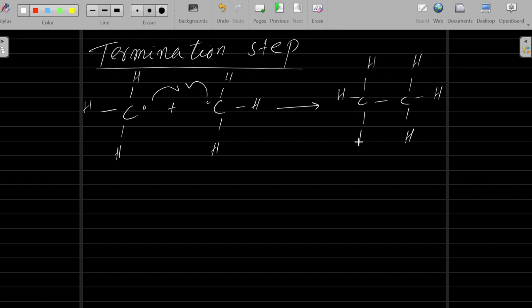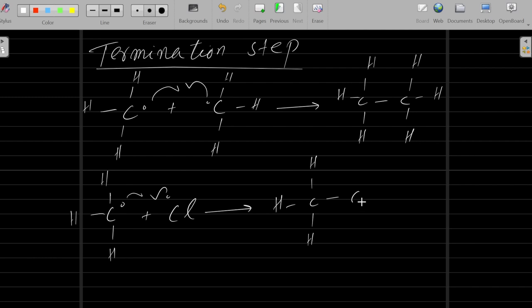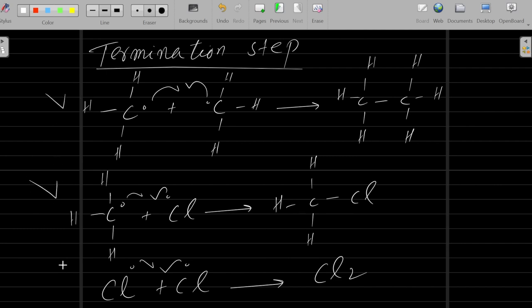Okay, you will get this. For example, if you have this radical from the solution, any radical, this radical combines with this Cl radical, they will combine together, and you will get this hydrogen with this hydrogen, and you will get this Cl. For example, we have chlorine radical plus chlorine radicals. These radicals will combine together, and now you will get Cl2. Okay, so it is a termination step. You can see the highly reactive species are reacting together, and now you are getting less reactive species.